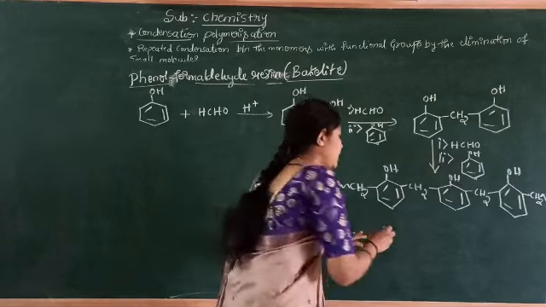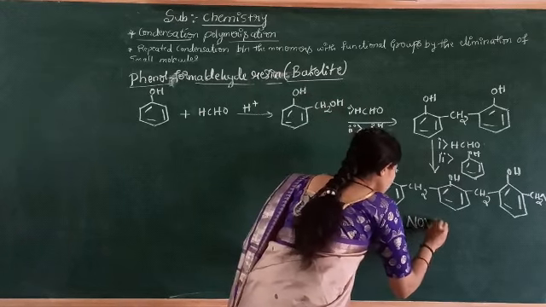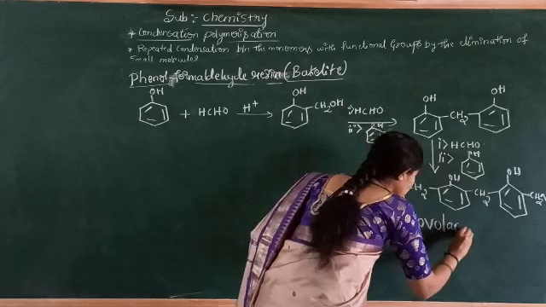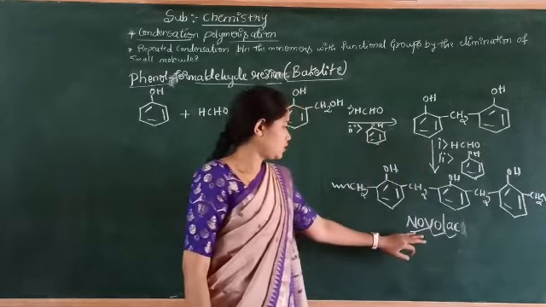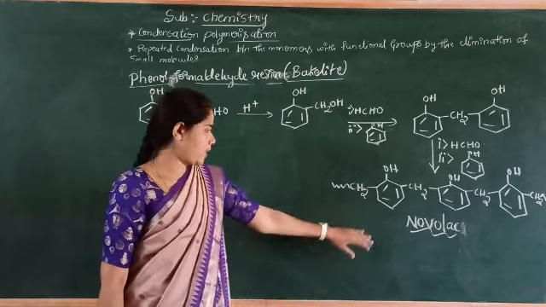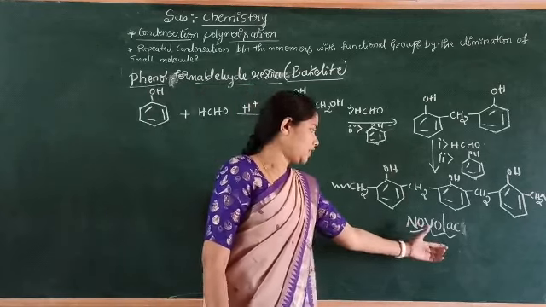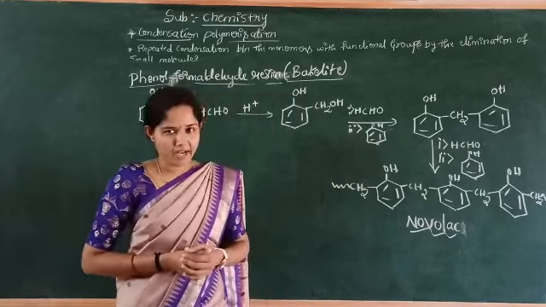Okay, this is called Novolac. It is used in the preparation of paints. Novolac is used in the preparation of paints.